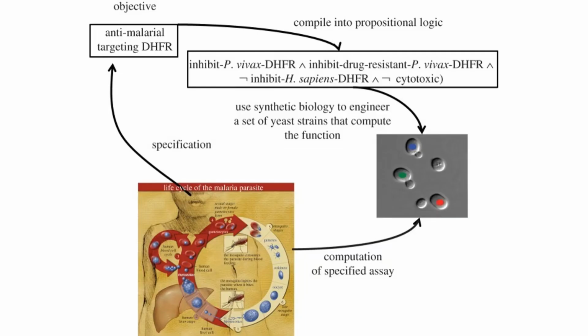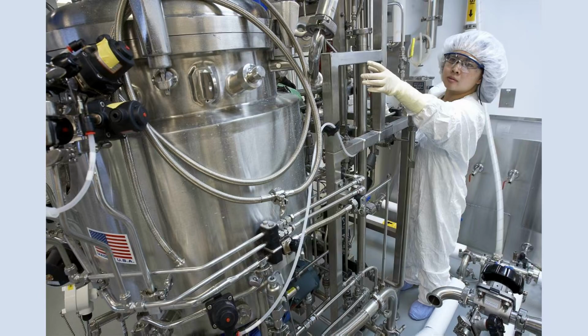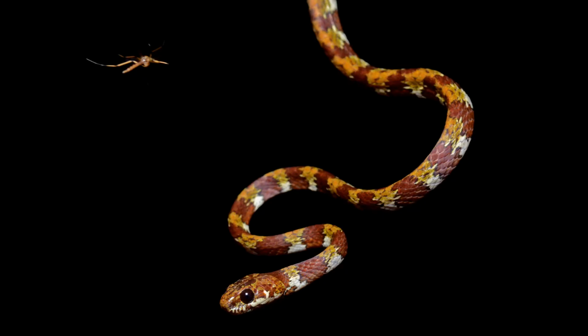Show an image of a biologic drug. Biologics are a type of drug that are produced using living cells, such as bacteria, yeast, or mammalian cells. Show an image of a bioreactor. Biologics are typically large molecules, such as proteins, antibodies, or nucleic acids, and are used to treat diseases such as cancer, autoimmune disorders, and genetic diseases.